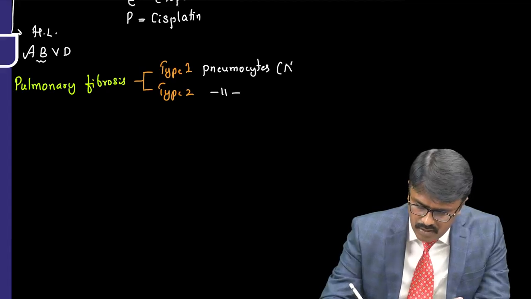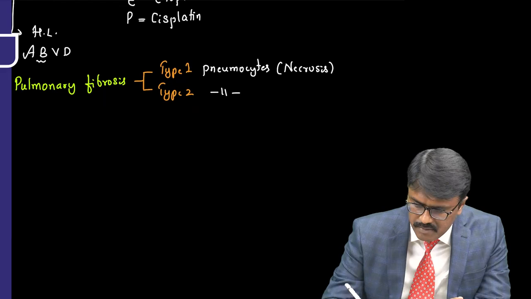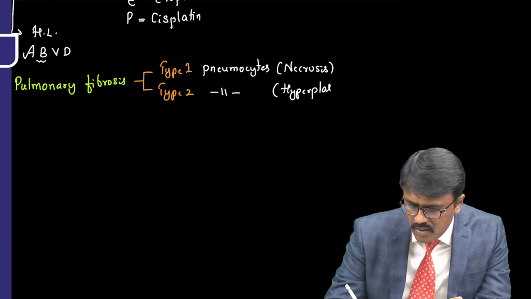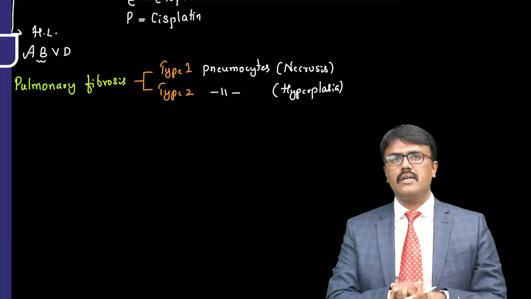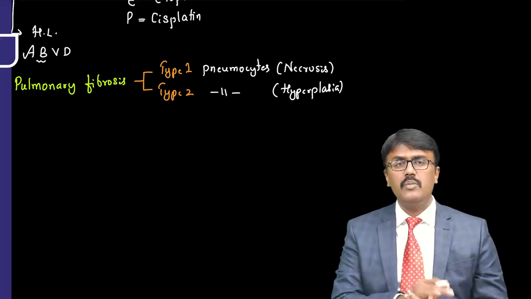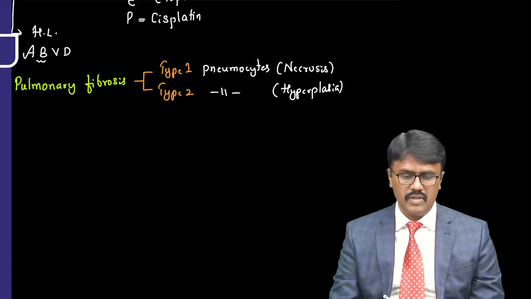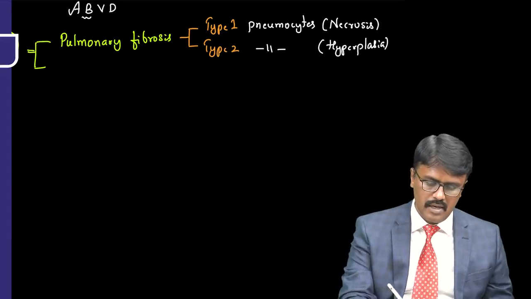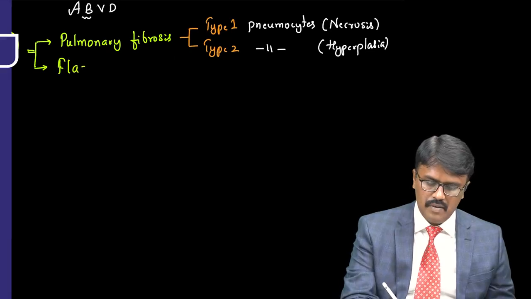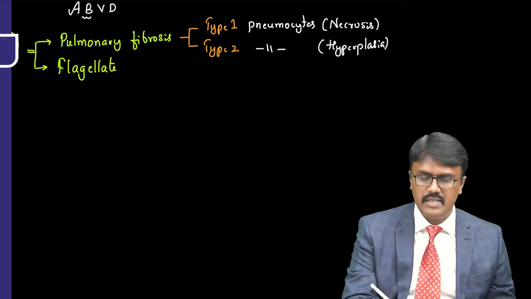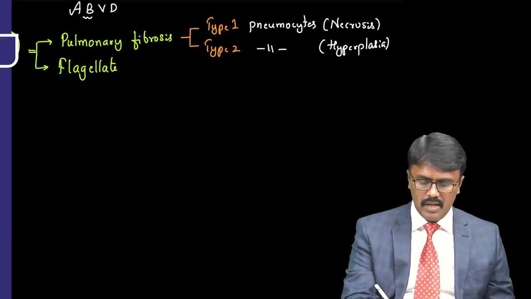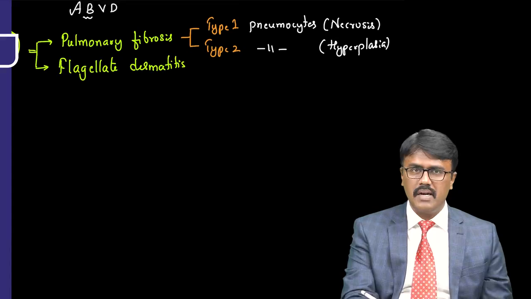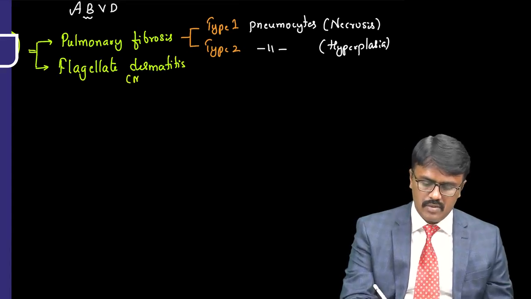It causes necrosis of type 1 pneumocytes. Type 2 pneumocytes will undergo hyperplasia. This question was asked. So it mainly affects type 1 pneumocytes. Now what about amiodarone? Amiodarone affects type 2 pneumocytes. These are the questions we can expect in future exams. Now one more typical adverse effect is a dermatitis which looks like flagella. It is called flagellate dermatitis, which is seen on the back, buttocks and everything. Recently this question appeared in the exam.